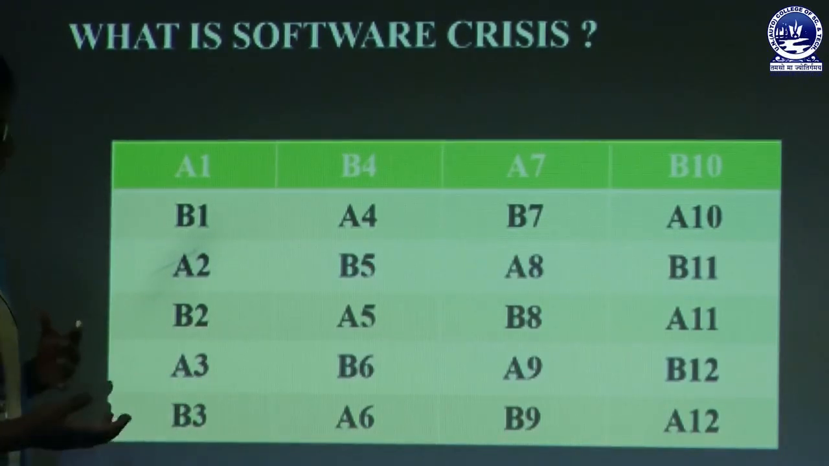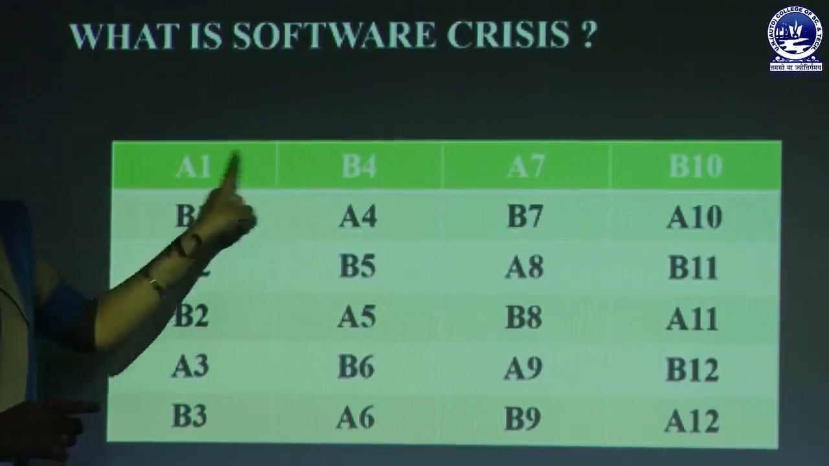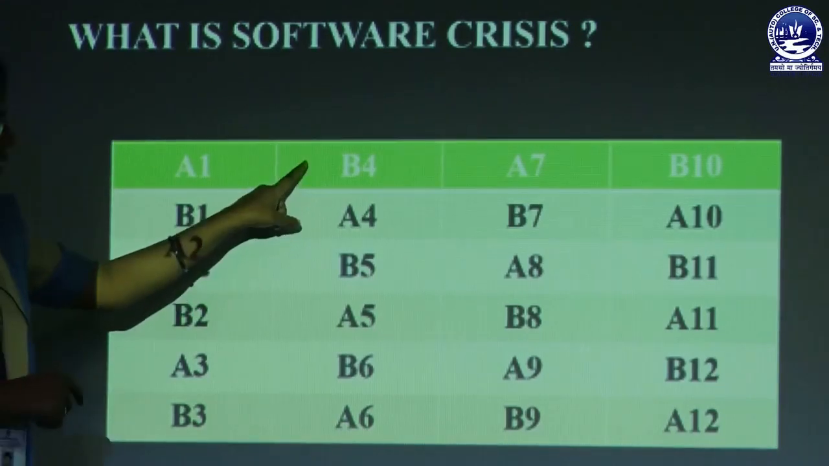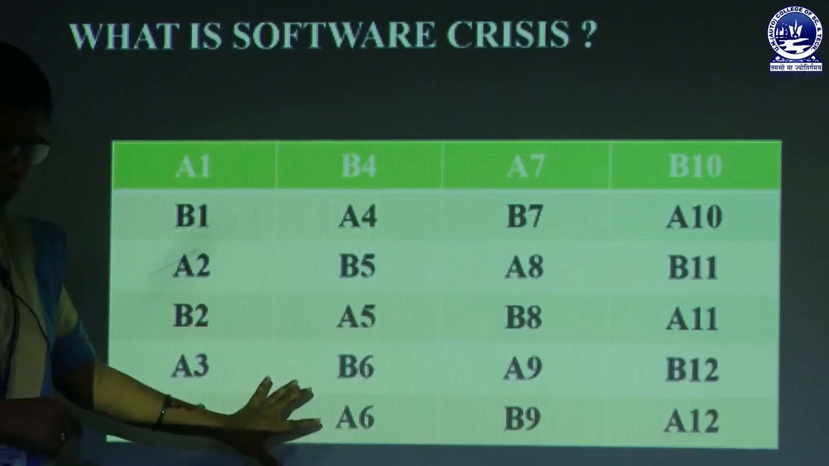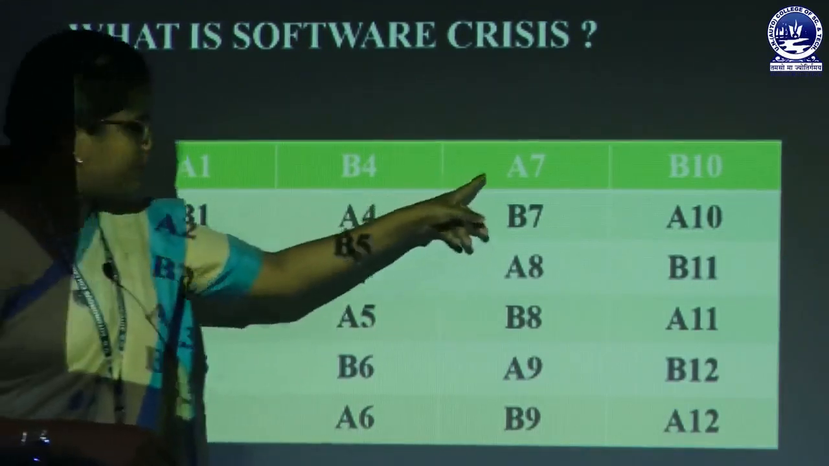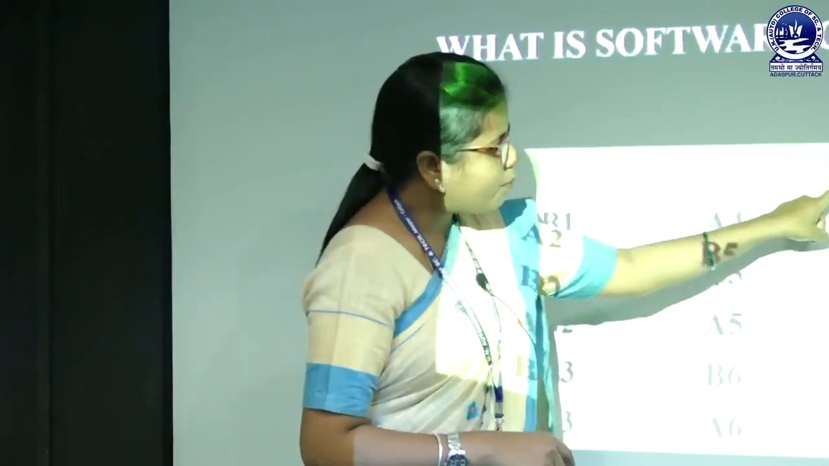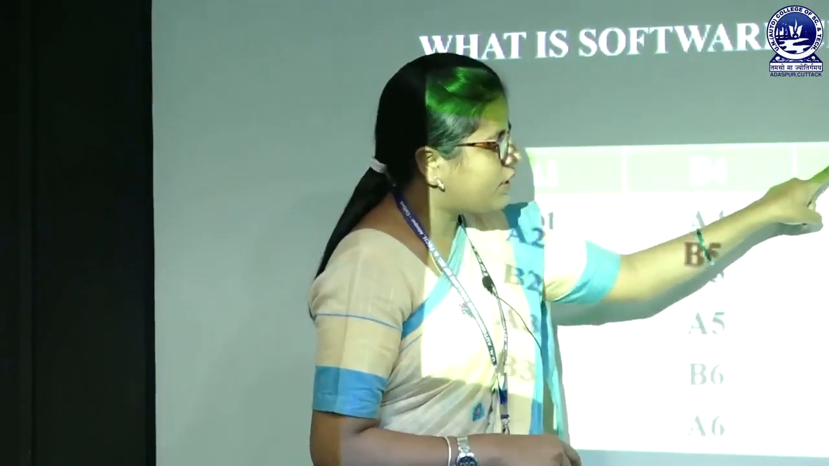Next comes A4, but A1 is here and this is the adjacent cell of A1. So, I cannot put A4 here. So, I started with B4. So, B4 A4, B5 A5, B6 and A6. Next comes A7. Like B4 is here, so I cannot put B7 here. This is the adjacent cell of B4. So, I put A7 here.